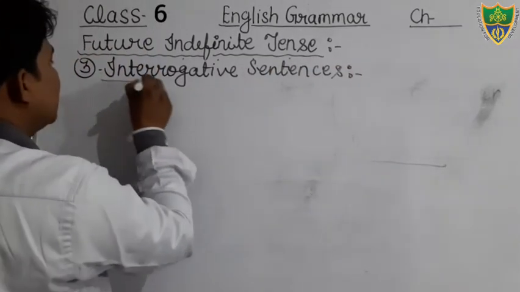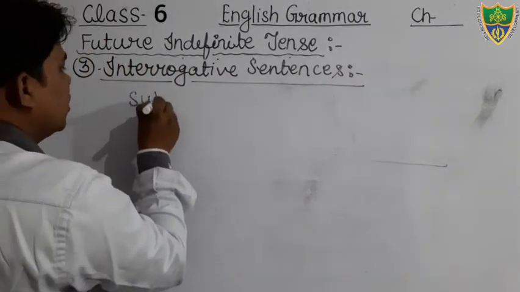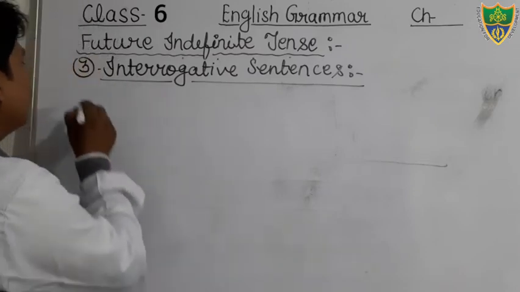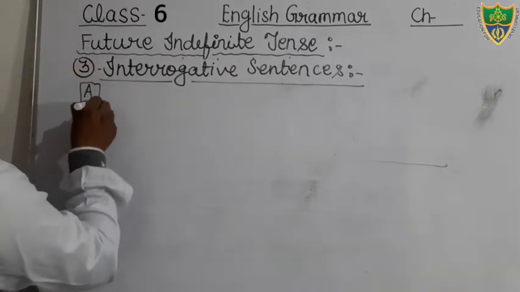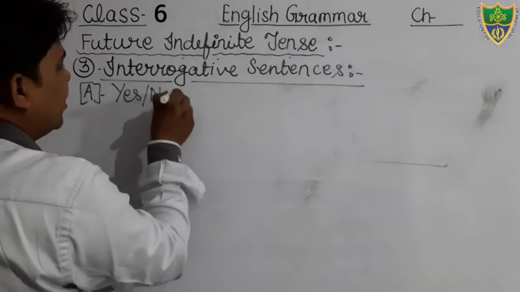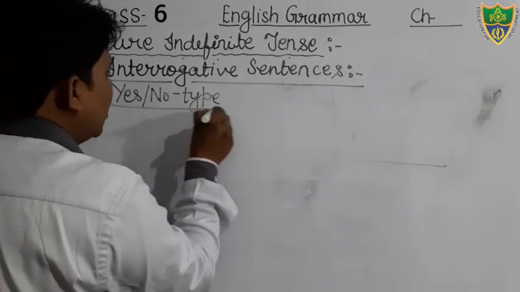Just see what would be the structure of it. We can see here, there will be a subject. Oh, sorry. There are two types of interrogative, I have already told you: SNO type and WH type. So first of all, we will discuss the SNO type of interrogative sentence of future indefinite tense.